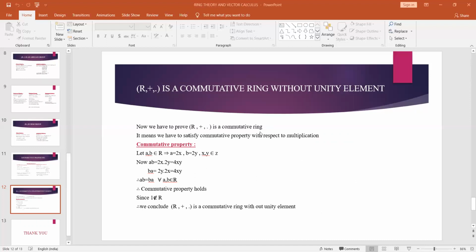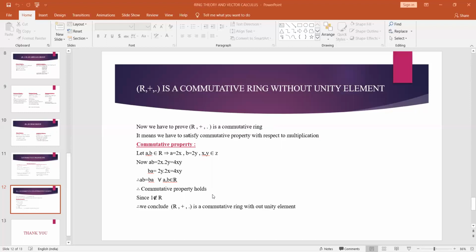It means we have to satisfy commutative property with respect to multiplication. So I consider two elements, and after that I consider ab. ab is nothing but 2x into 2y, which is equal to 4xy. Similarly, ba is also equal to 2y into 2x, which is equal to 4xy. Therefore, ab is equal to ba. Commutative property holds with respect to multiplication.